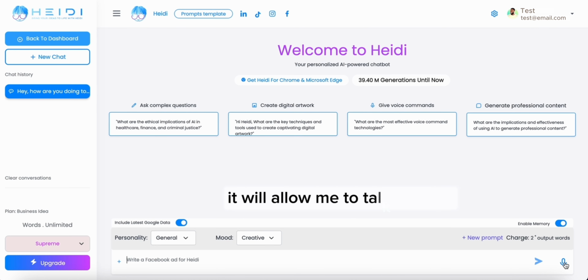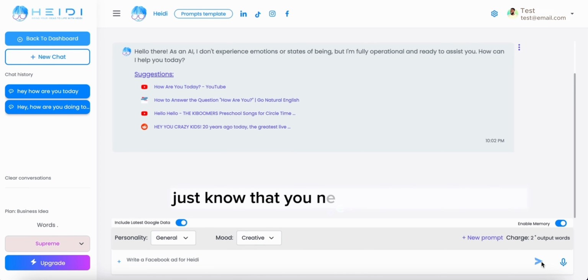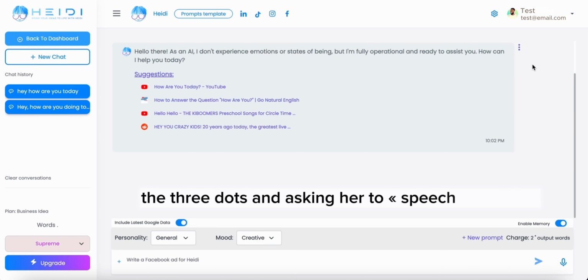It will allow me to talk to Heidi and have her understand my language and have her answer in the right language. So if you have any issue with the language, just know that you need to go to your settings. You can check that everything is working by clicking on the 3 dots and asking her to speech her texts.